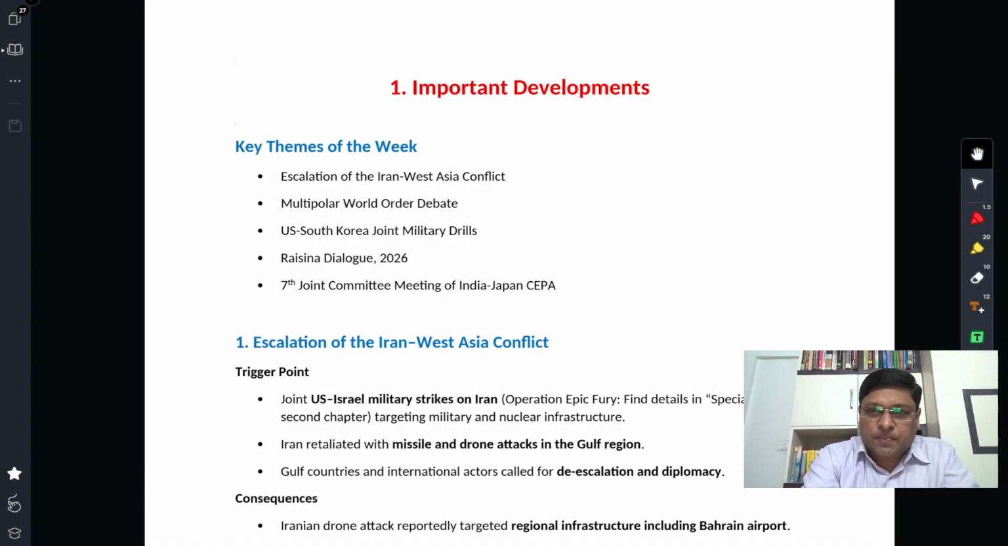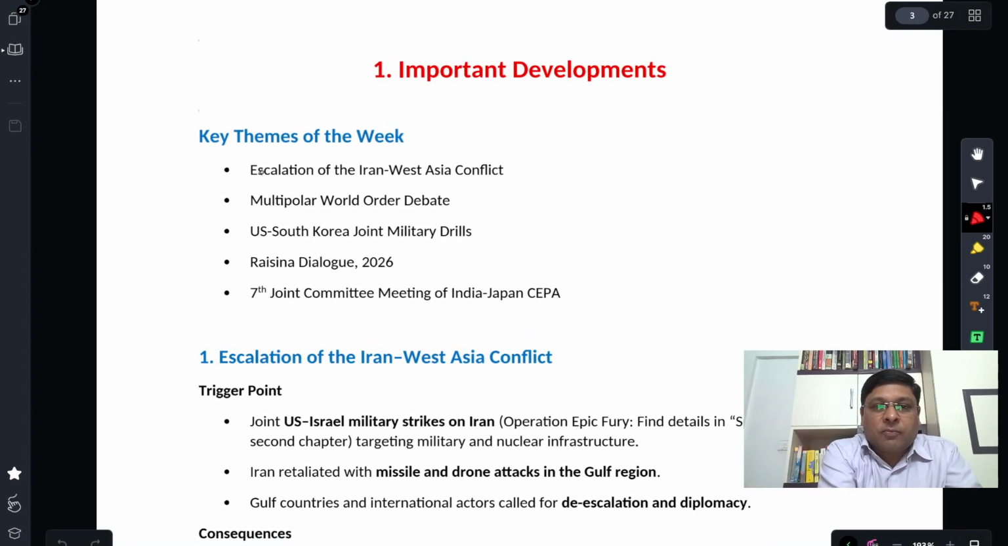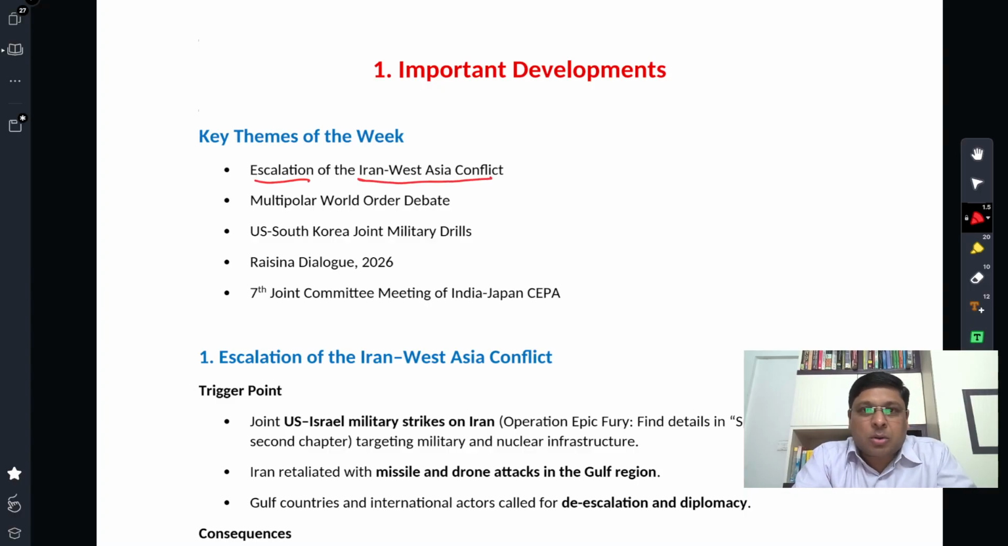The key themes of this week you can see on the screen. First, escalation of the Iran West Asia conflict that began on 28th of February. Second, the multipolar world order debate. This debate was generated particularly in India because of the statement given by Minister of External Affairs S. Jaishankar. Third theme, US South Korea joint military drills.